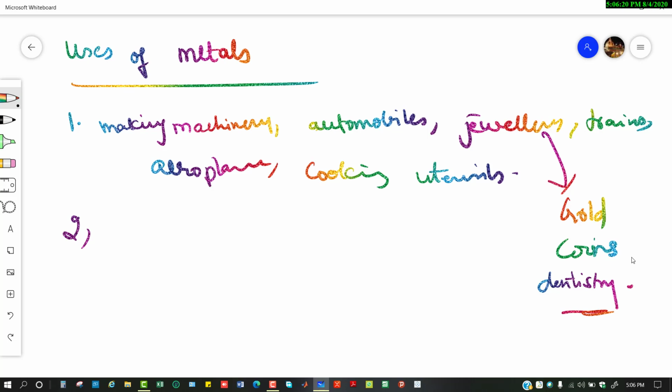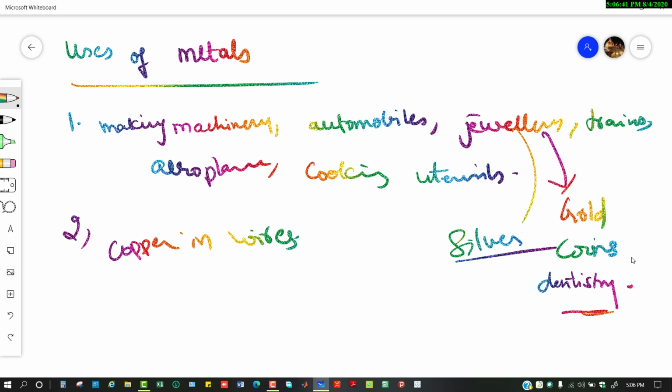Silver is also used for making jewelry or silver articles like ornaments, table cutlery, etc., or photographic films. What are the other metals? We have copper, which you see mostly in wires, utensils, and alloys. You also see copper statues, etc.